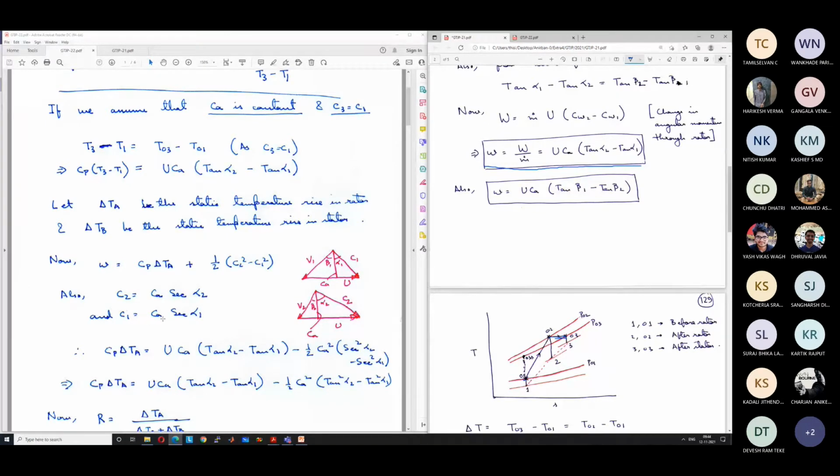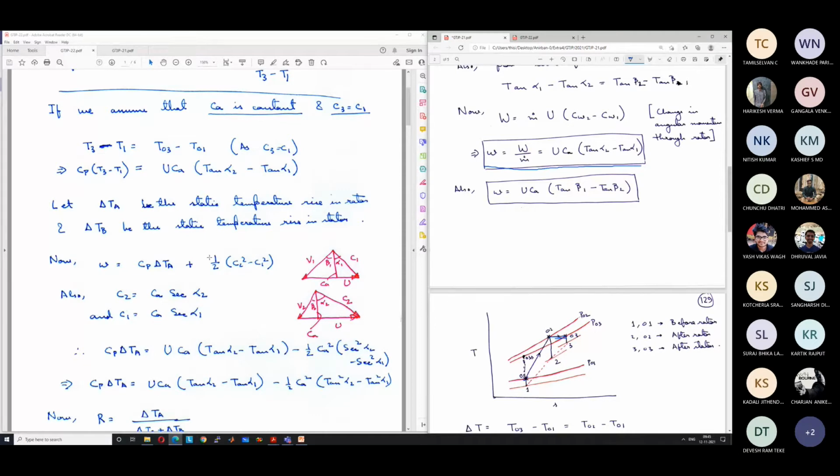So we can replace that in this expression, and we can write half C2 square minus half C1 square as half Ca square (sec square alpha 2 minus sec square alpha 1). Now we can write this Cp into delta Ta as W minus half (C2 square minus C1 square). So what is W? W we have already written as UCa (tan alpha 2 minus tan alpha 1).